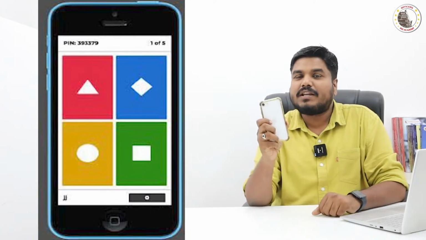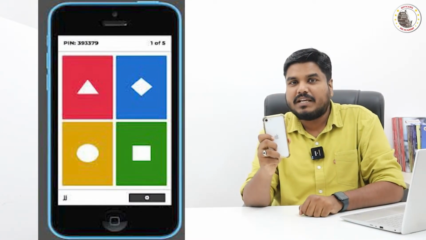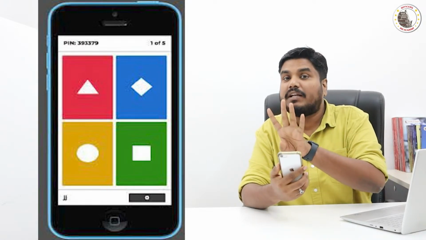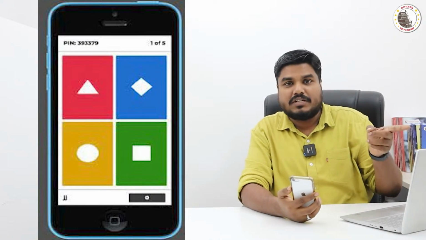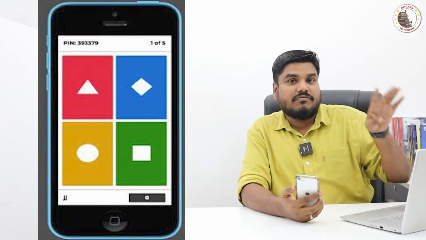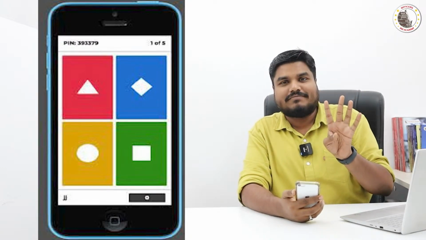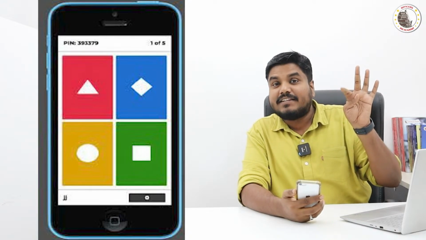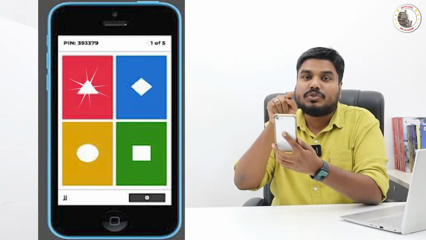In your mobile phone, you have installed the Kahoot application. The application on your device will show you only 4 colored boxes. Only in the live video which you are watching will I give you the question, followed by the 4 options, each with a color code. So if you are going to choose A as the right answer, and A has red color, then in your mobile phone you will have a red colored box. You have to choose that.